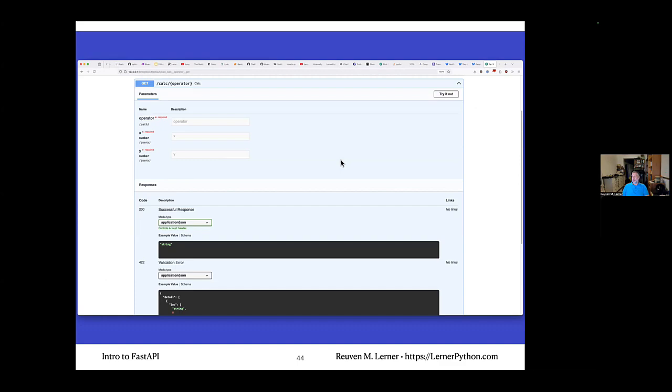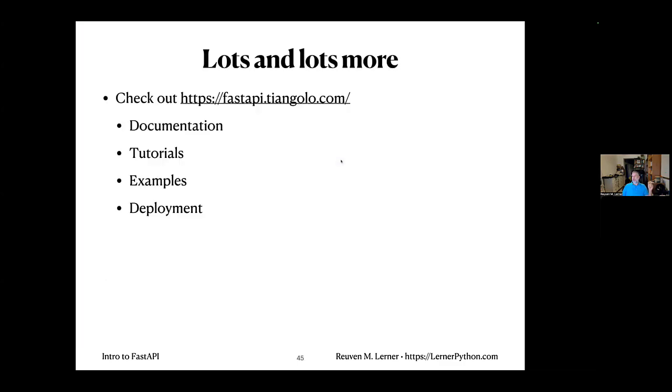Pretty snazzy. Now, there is a lot more that we can get to here in FastAPI, but the FastAPI website, which is fastapi.tiangolo.com, has documentation, tutorials, examples, and most importantly, it shows you how to deploy FastAPI apps in a variety of ways. Do you want to do it on your own server? Do you want to do it on a cloud server? No matter how you want to deploy, you will not want to use the standard basic development HTTP server that FastAPI comes with. You are 100% going to want to deploy it with something more serious, and they walk you through how to do it.